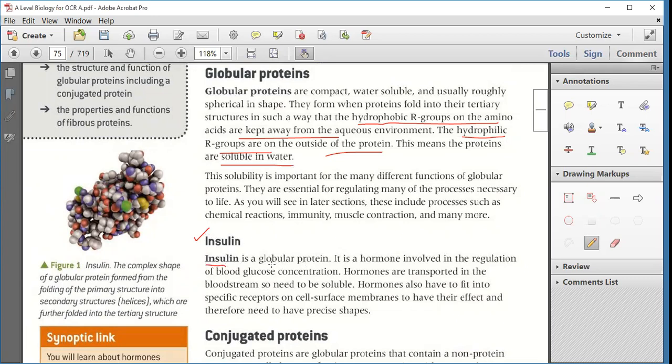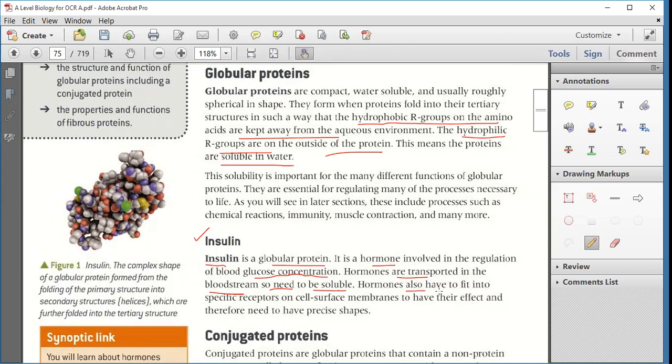Now, insulin is a globular protein. It is a hormone involved in the regulation of blood glucose concentration. Because of this only, whatever the blood sugar levels are, they are regulated by that particular hormone known as insulin, and it is secreted by the pancreas. Hormones are transported in the bloodstream, so they need to be soluble. So that's why they need to be dissolved in water so that they can spread to each and every part of the body through blood. So that's why it is necessary that globular protein is water soluble.